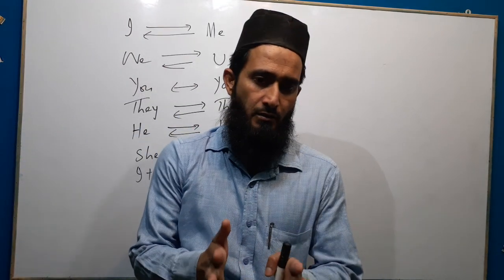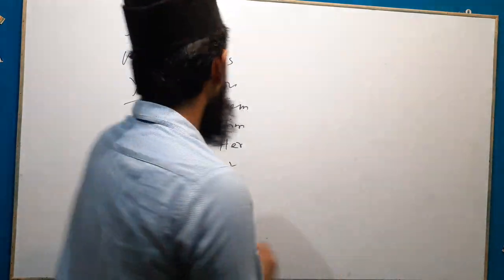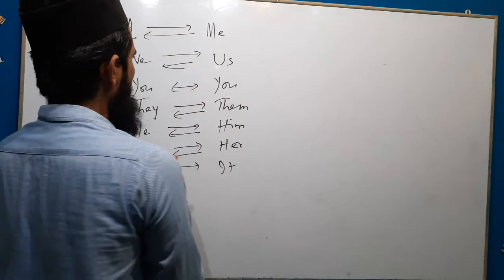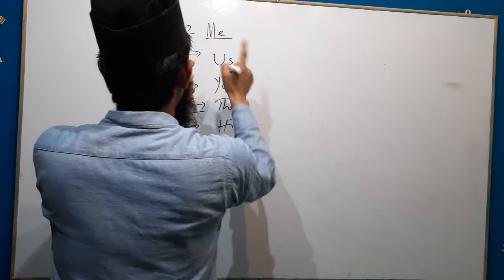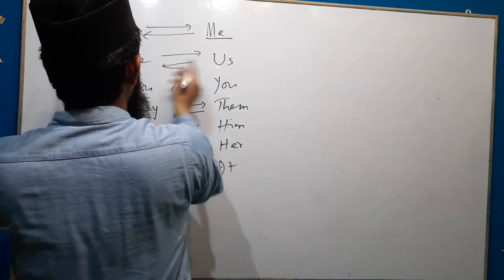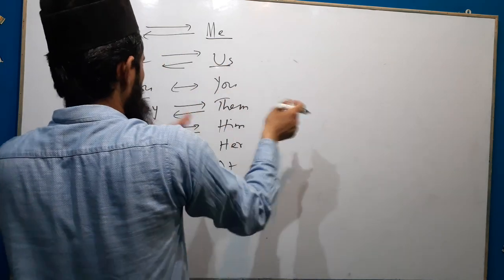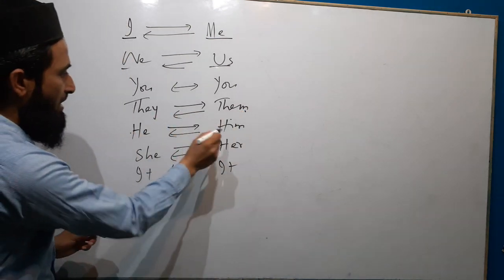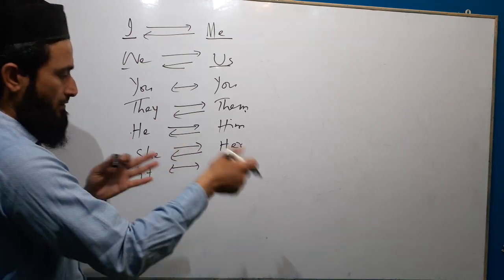Before changing from active to passive, we will see some rules. If the subject is I, while changing from active to passive, it changes into the object form, me. I changes to me, and if me is the object, it changes to I, and vice versa. We changes into us, us into we. You is not changed, it stays you. They, them, they. He, him, he. She, her, she. It remains the same.